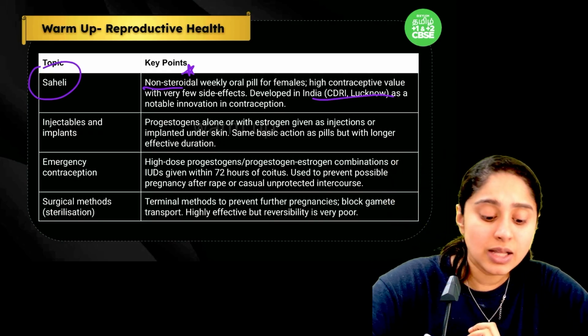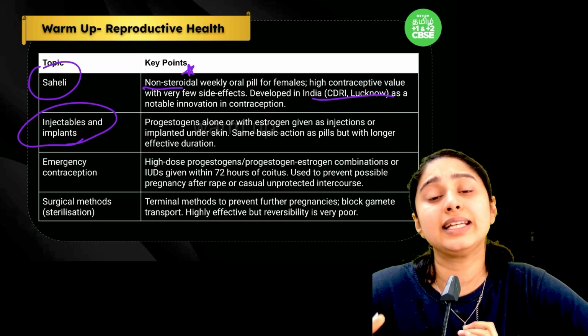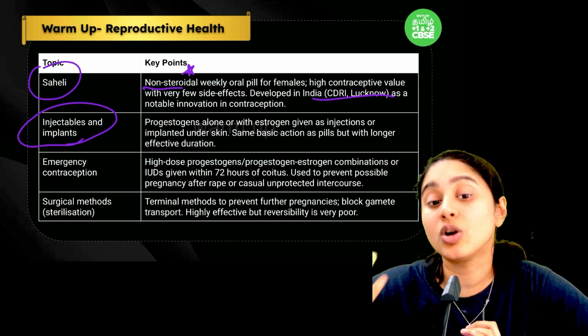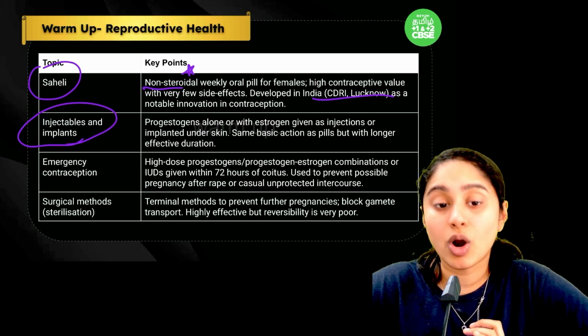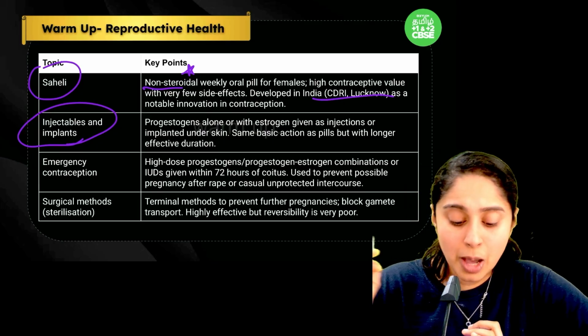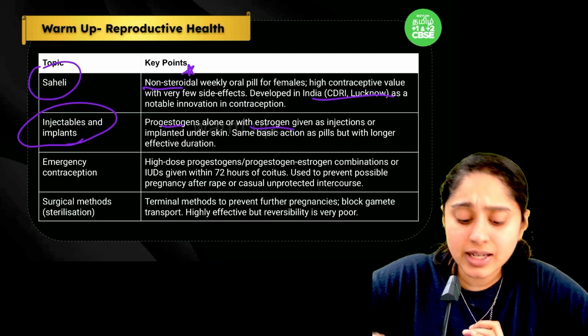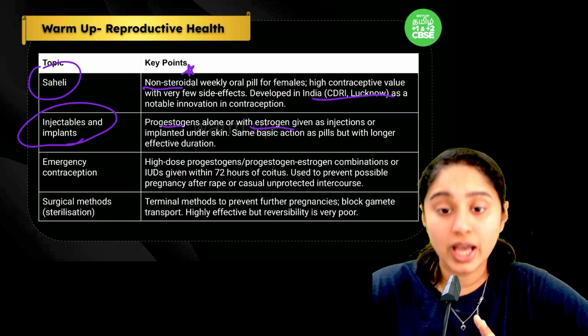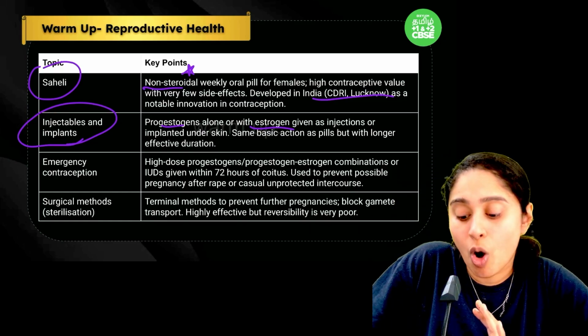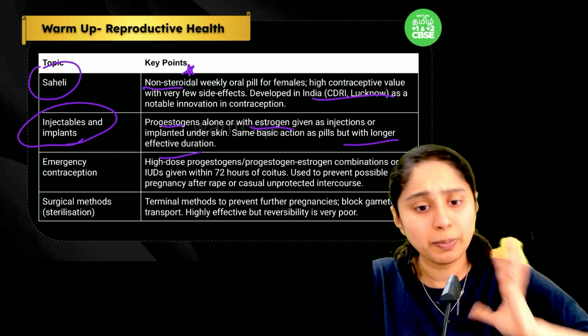The same concept is applied in the injectables and implants, where the hormones prevent ovulation and hence result in no pregnancy. We can take this as an injection or put it as an implant under the skin. This just gives a longer effective duration, but the principle is the same.